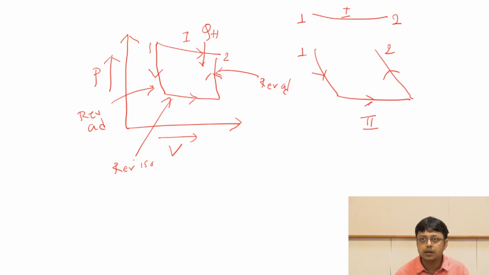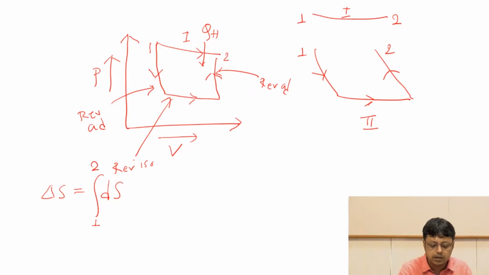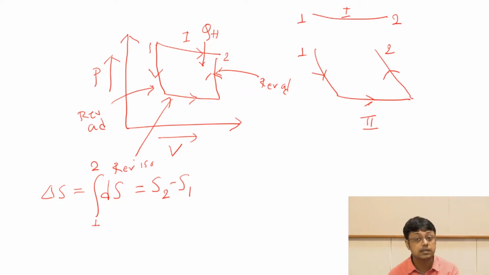It has to be, because by definition the delta S, or the finite change in entropy, which we can get by integrating over a finite path, will be nothing but S2 minus S1. So whatever path we take, as long as it is reversible, the associated heat will be đq reversible by T, and since entropy is a state function which does not depend on path, the associated heat change should be equivalent.